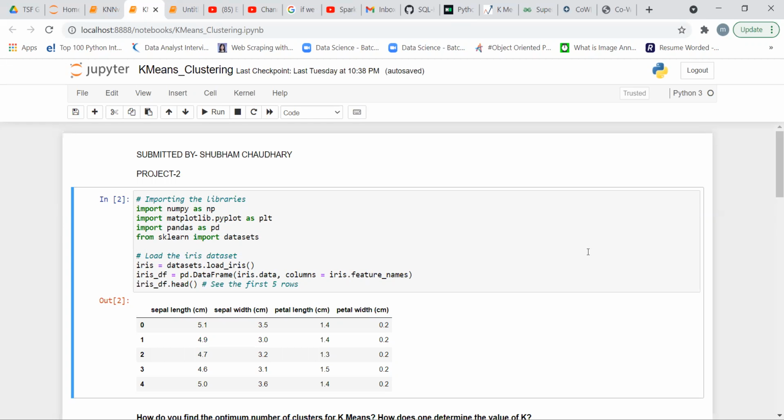Okay, so the K-means algorithm is a machine learning algorithm which is based on an unsupervised machine learning technique. So one question arises in our mind: what is unsupervised machine learning? Like in a supervised machine learning algorithm, we have a data set and we divide it into two parts, a training data set and a test data set, and we have labeled output, meaning that we have labeled data.